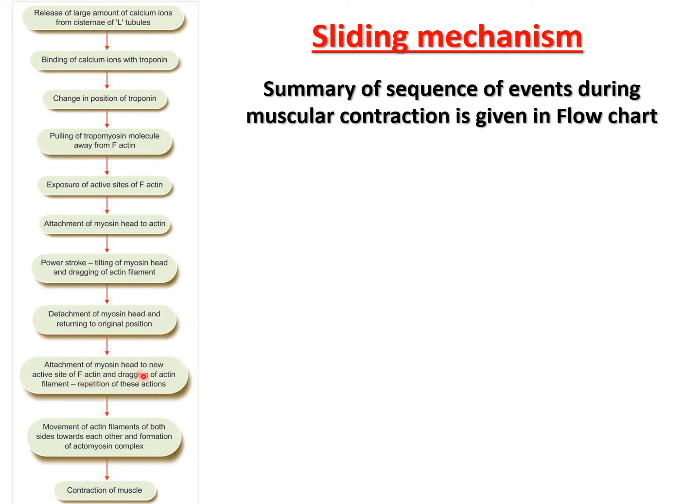Attachment of the myosin head to a new active site of the F actin and dragging of the actin filament, and repetition of this process occurs. Movement of the actin filaments from both sides towards each other and formation of the actomyosin complex occurs, and then it leads to contraction of the muscle.